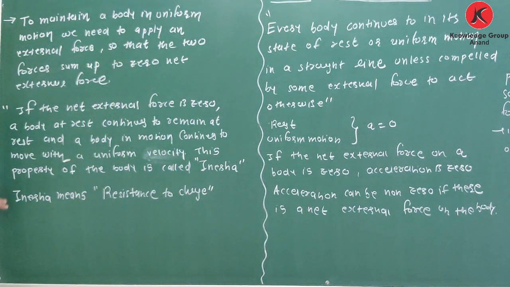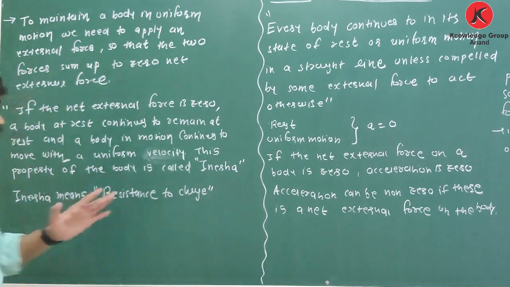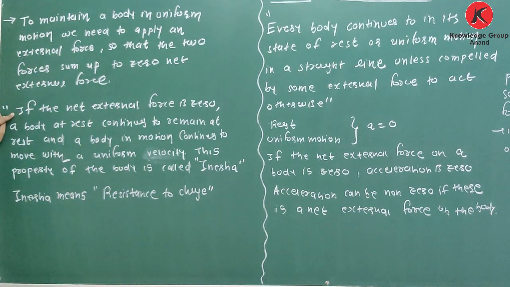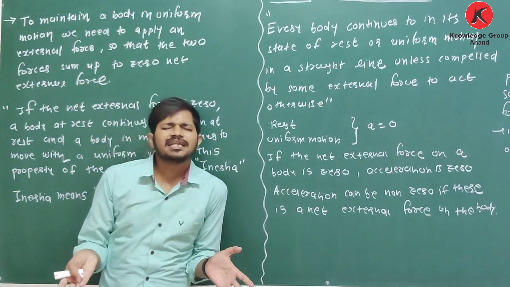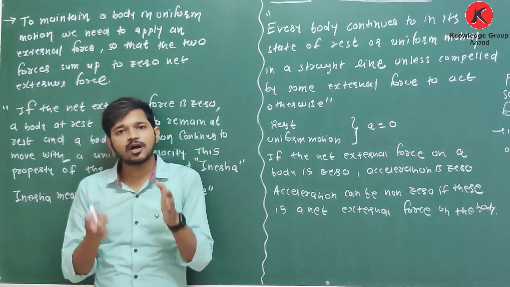Okay, so what is the conclusion of this whole theory? If the net external force is 0, a body at rest continues to remain at rest, and a body in motion continues to move with uniform motion. This property of the body is called inertia. If a body is stationary and I am not applying any external force, it will remain in the state of rest.